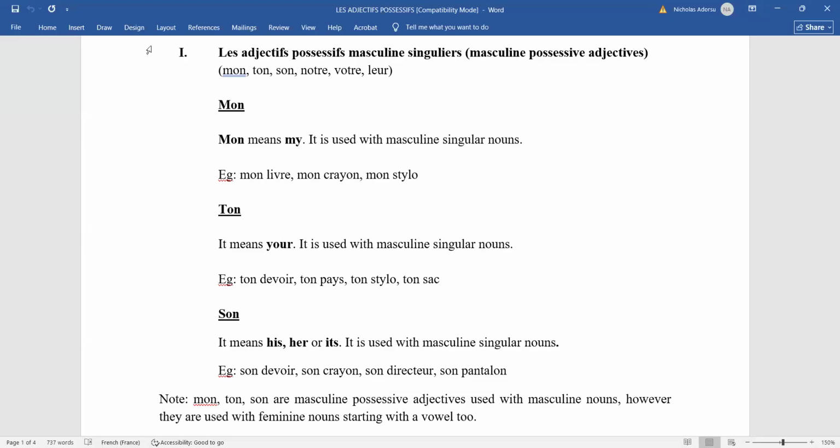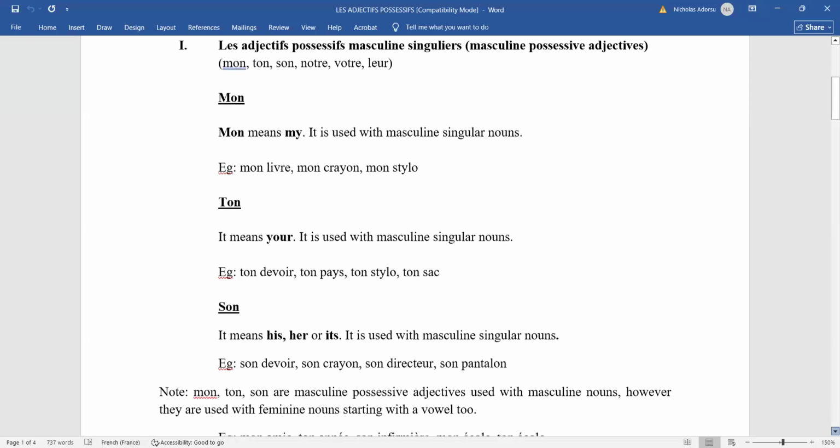Is that clear? Oui. All right. So on va continue.